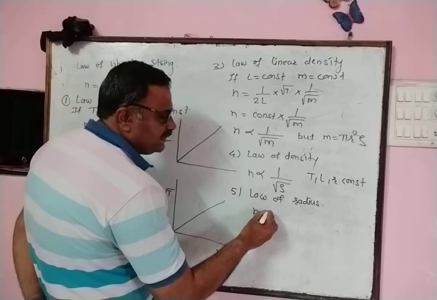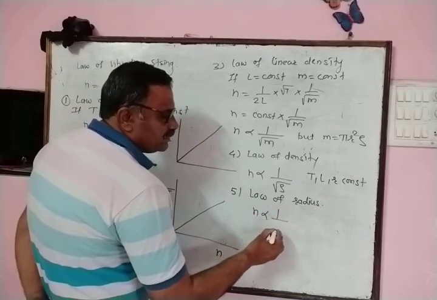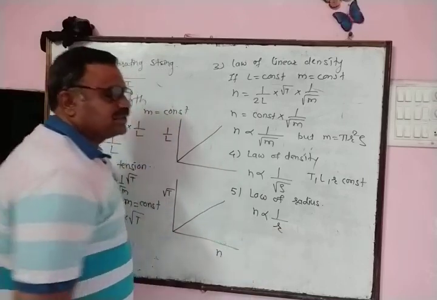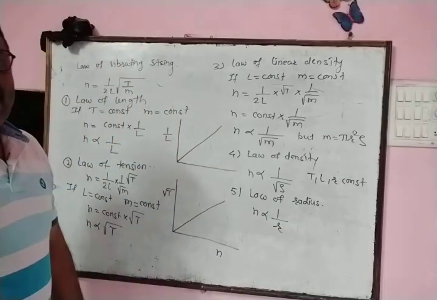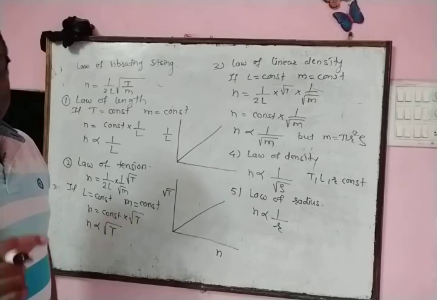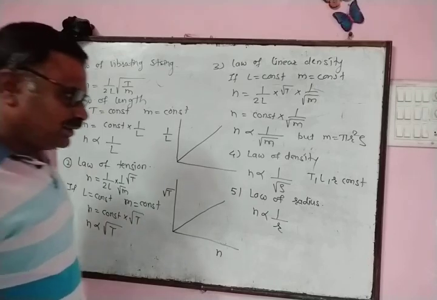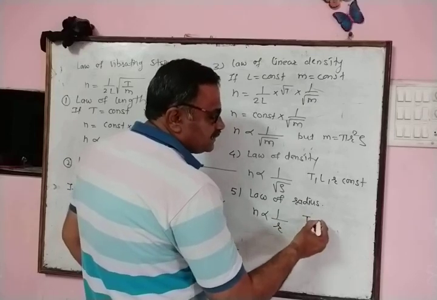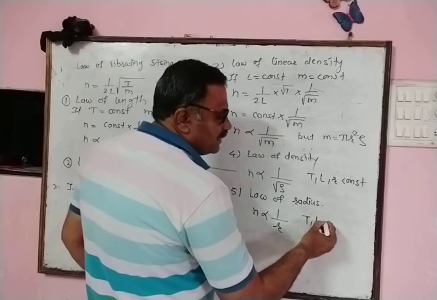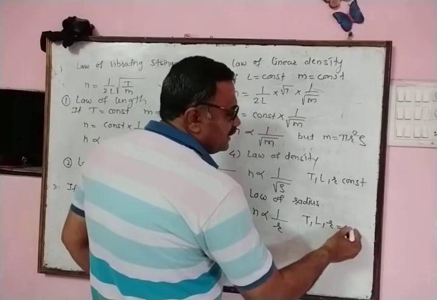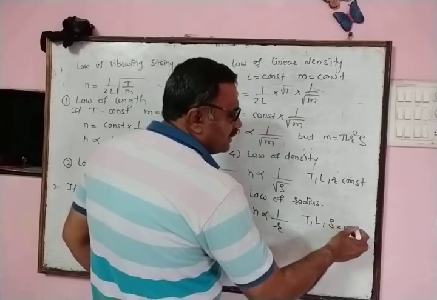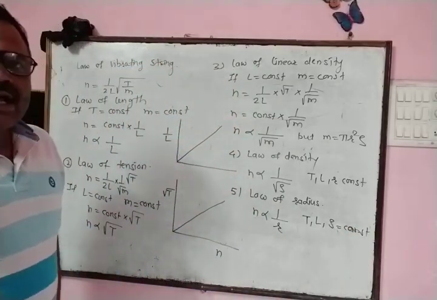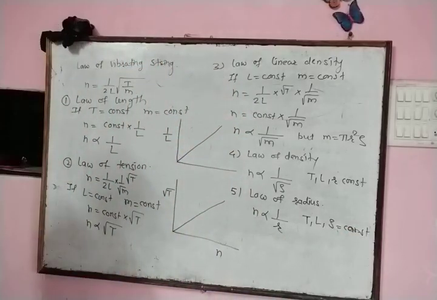The fundamental frequency is inversely proportional to the radius, where r is the radius of the cross sectional area, when the tension of the string, the length of the string and the density of the string are kept constant. These are the different laws of vibrating strings.